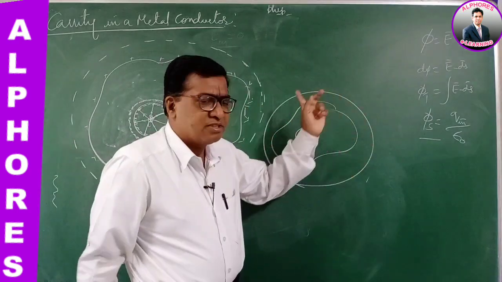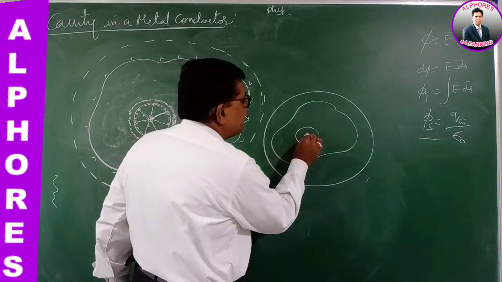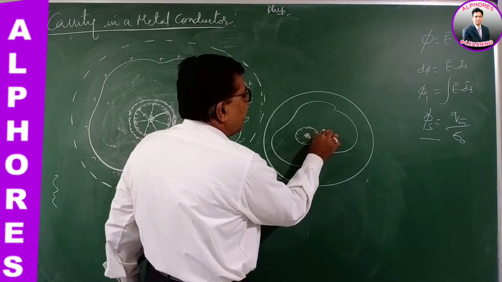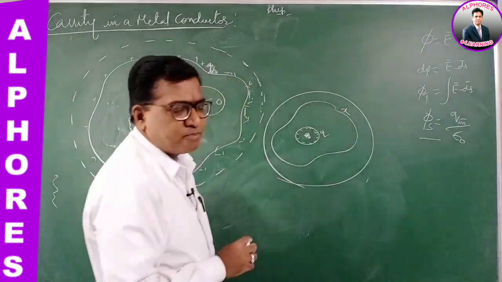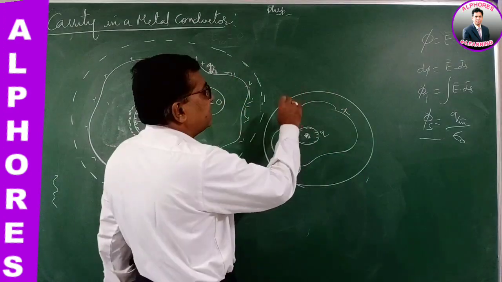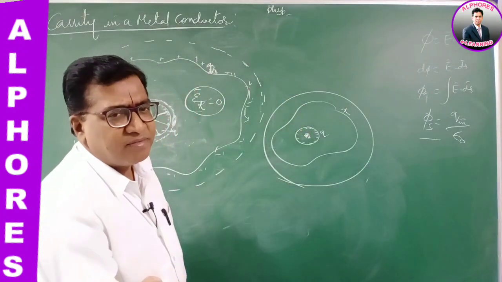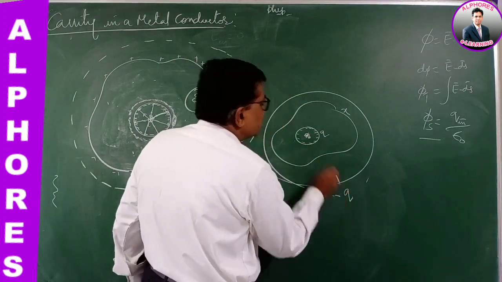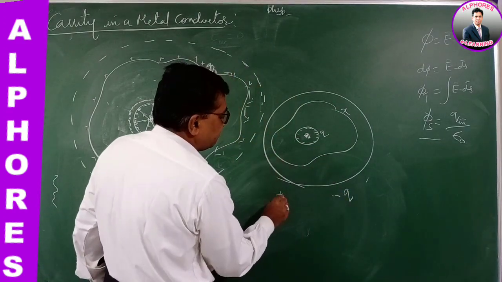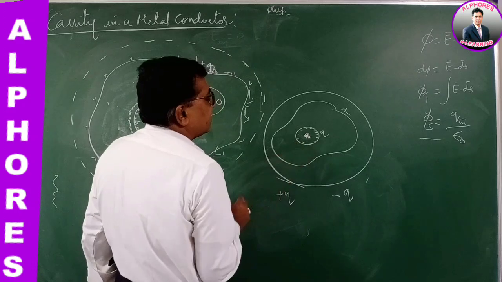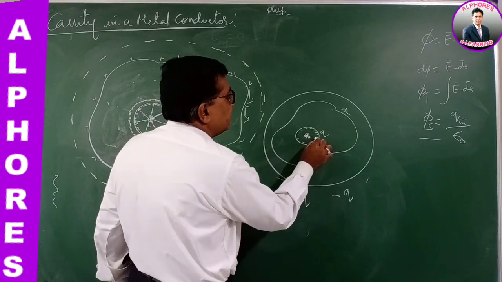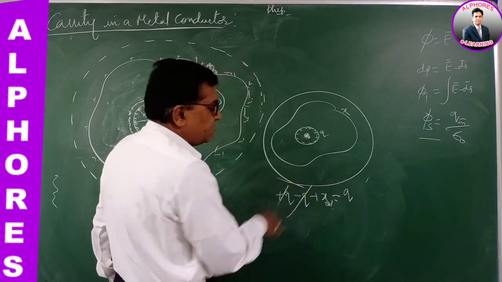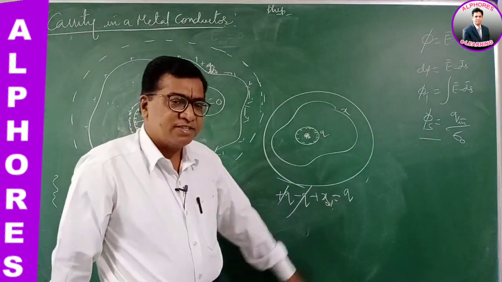This is plus q which I placed, minus q was induced on the inner surface, and some charge x is produced on the outer surface. According to the law of conservation of charge, the net charge is whatever charge I have taken, which is q. So plus q at the center, minus q induced on the inner surface, plus x on the outer surface. These two cancel, so x on the outer surface is q.